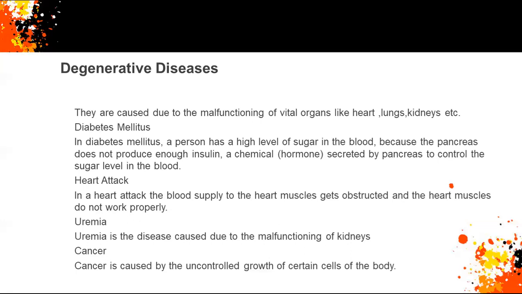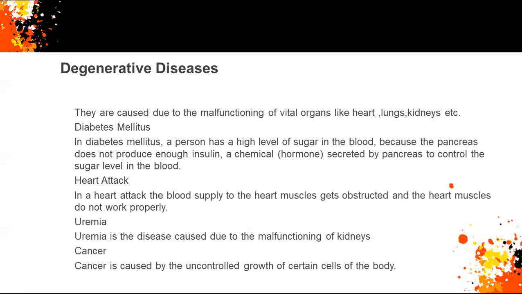In a heart attack, the blood supply to the heart muscles gets obstructed and the heart muscles do not work properly. The next is uremia. Uremia is a disease caused due to the malfunctioning of kidneys. And the last one is cancer. Cancer is caused by the uncontrolled growth of certain cells of the body.